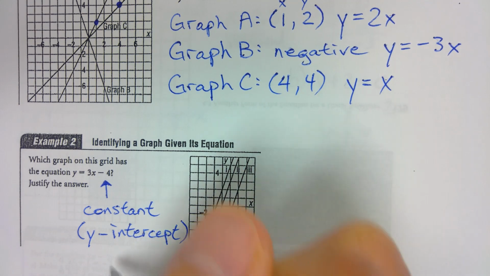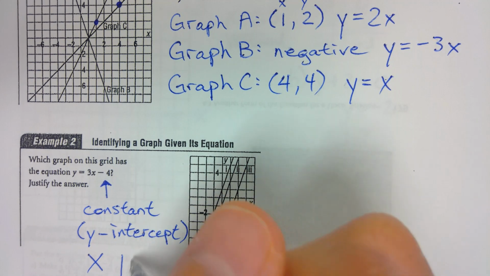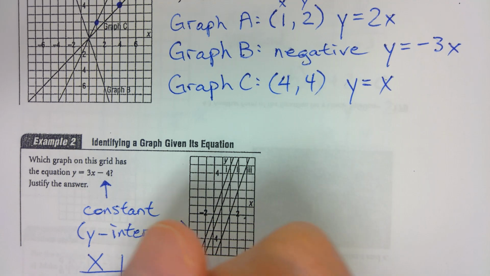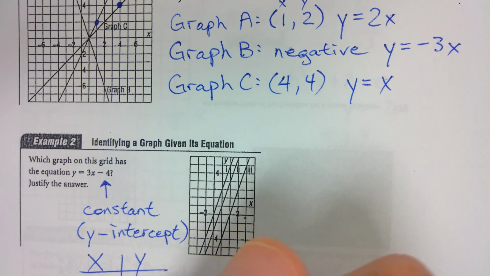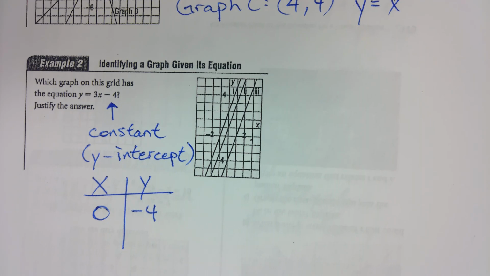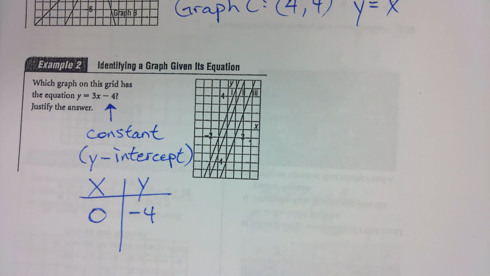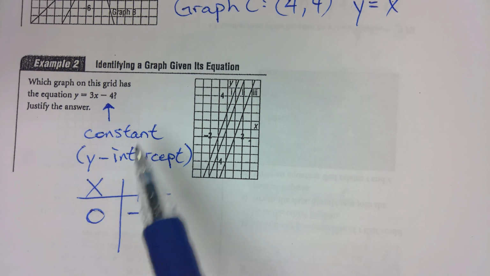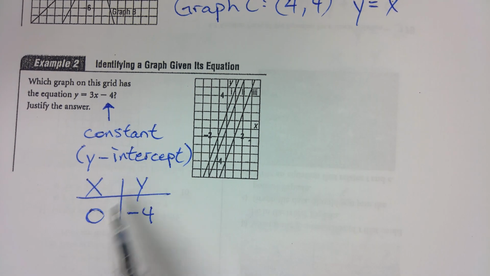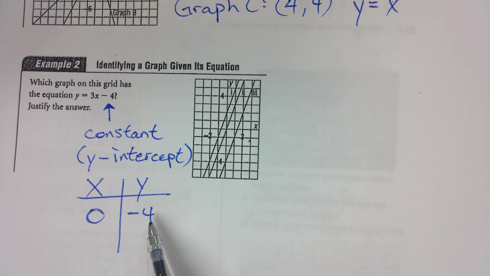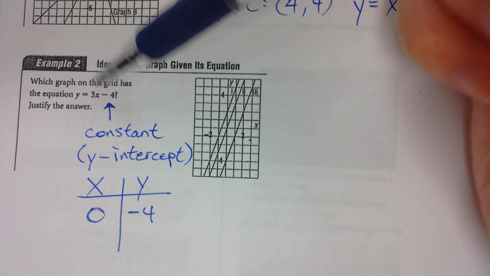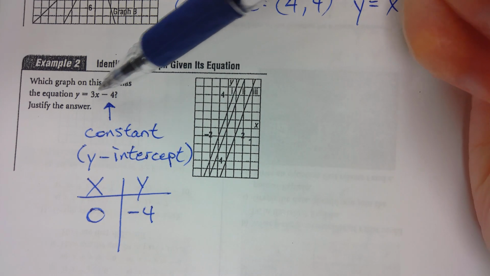In other words, when x is 0, your y is negative 4. That's what it means. When there's a constant, it means that's your y-intercept. So when x is 0, you'll get y is negative 4. Right? 3 times 0, 0 minus 4.